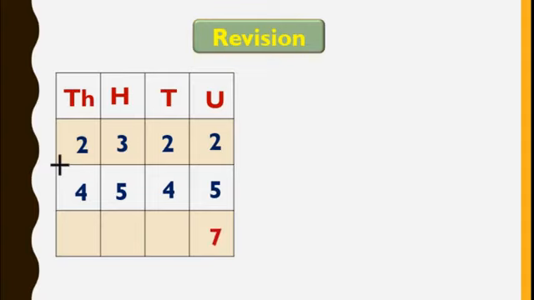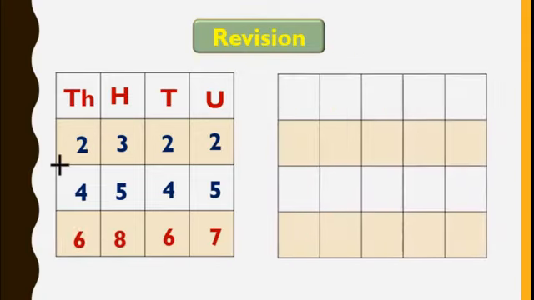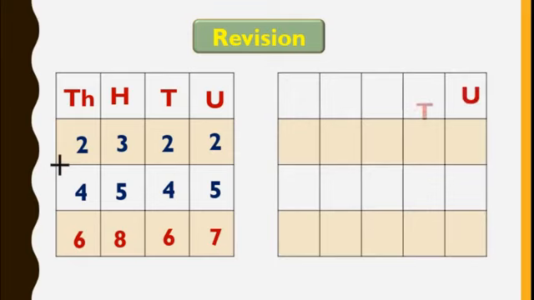In the tens place, 2 plus 4, that is 6. In the hundreds place, 3 plus 5, that is 8. And in the thousands place, 2 plus 4 is equal to 6. Isn't it? This is very easy. This is addition without carrying over.